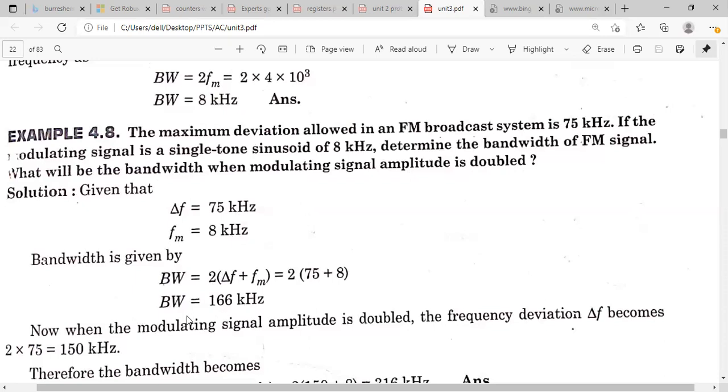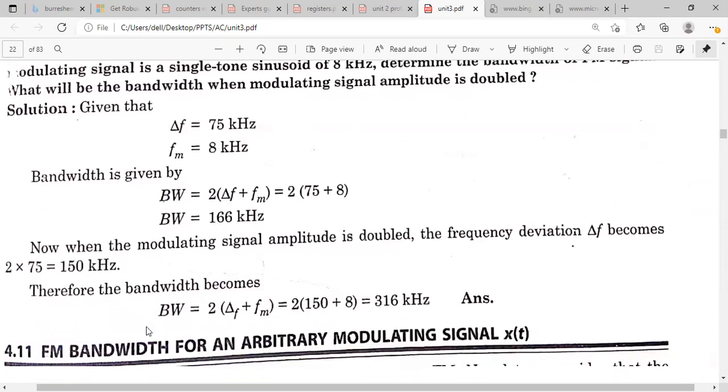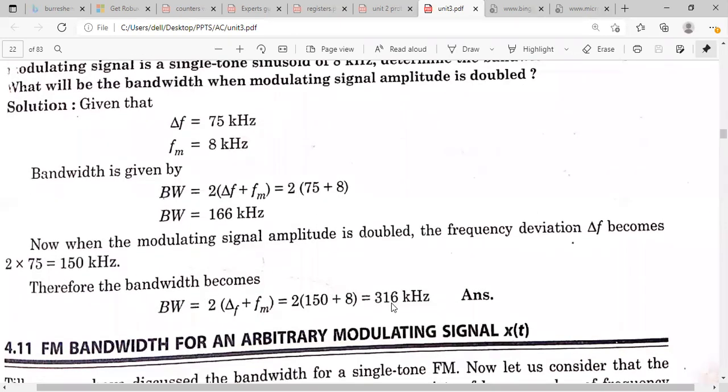The frequency deviation here is 75 kilohertz, which doubles to 150 kilohertz. If you substitute that value, you will get the bandwidth. So what will be the bandwidth? It becomes 316 kilohertz.